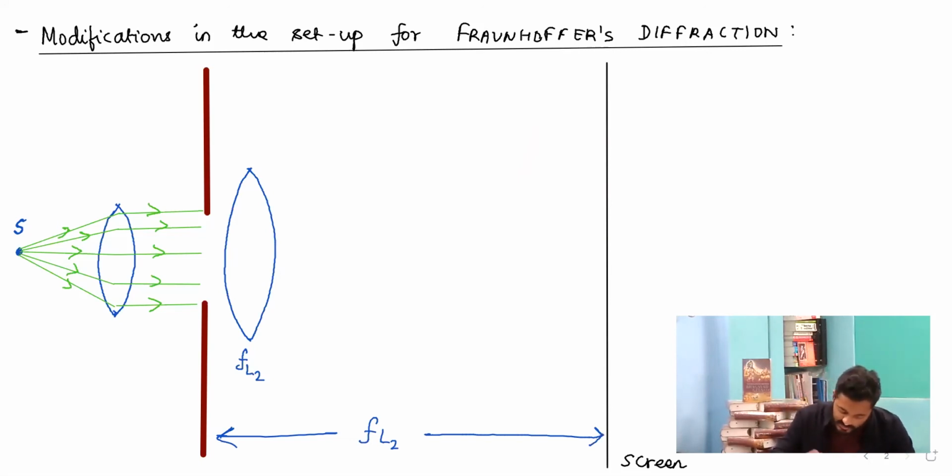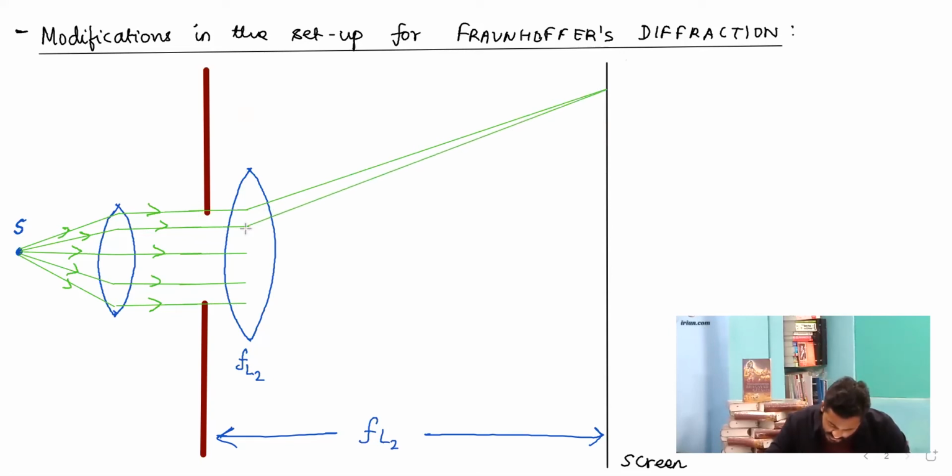In order to study the interference pattern, the ray of light which is coming from these particular sources of light will fall on the lens like this, and then they will converge at a point on the focal plane, on the screen over here, where the interference pattern is being observed.